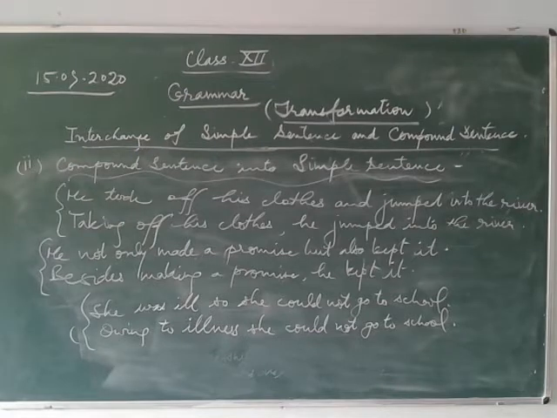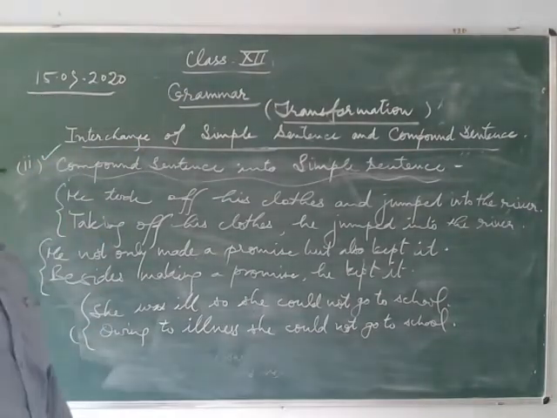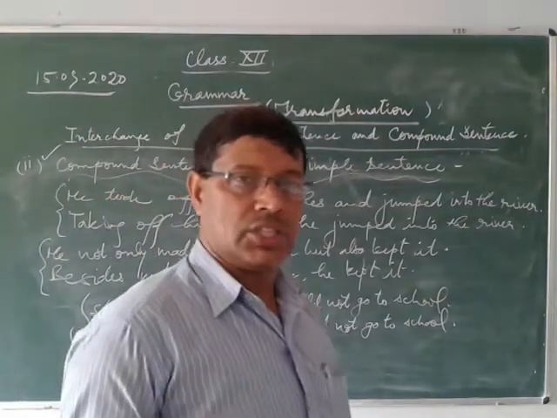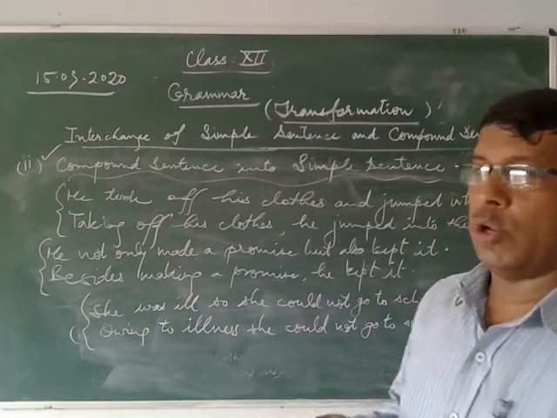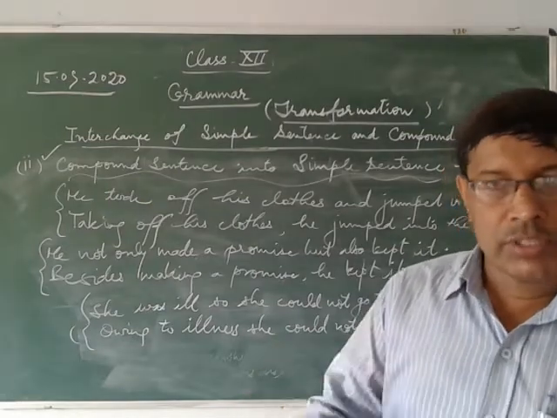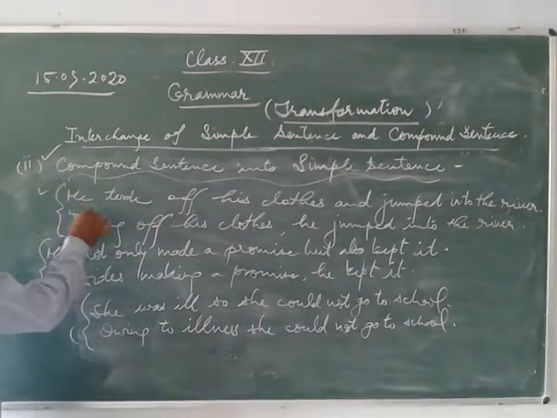Yes, see here, compound sentence into simple sentence. I have already told you, you can use just the opposite of the earlier rules. Whatever I told you earlier, you will use just opposite. So how? You can see the example.